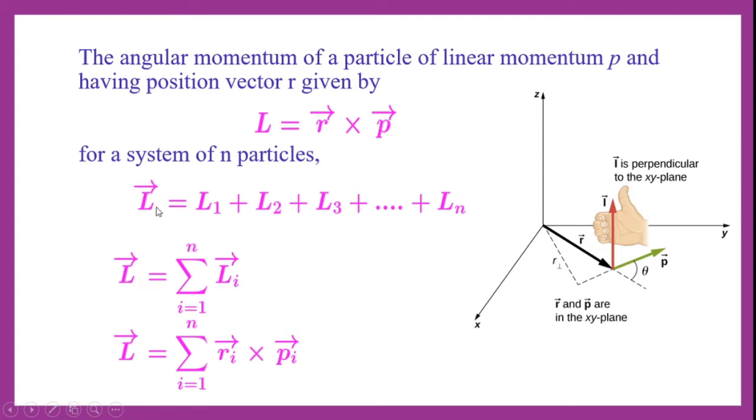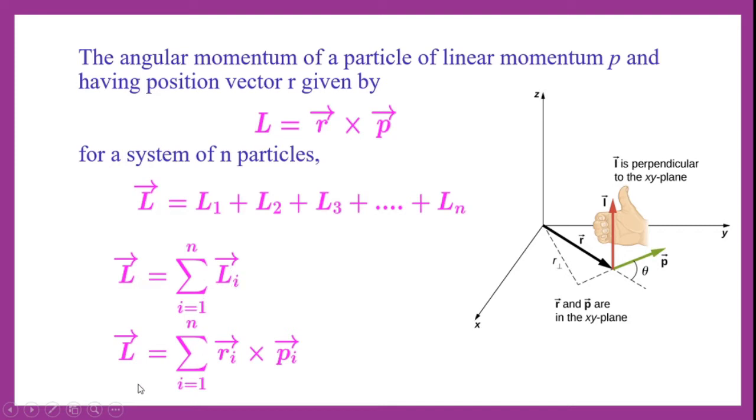So this angular momentum L can be expressed as the summation of i equal to 1 to n of Li. Li is nothing but the value for the ith particle. For the first particle this will be L1, and for the second particle this will be L2. So we are summing up all the individual angular momenta, and hence we can write it as the summation of i equal to 1 to n of Li.